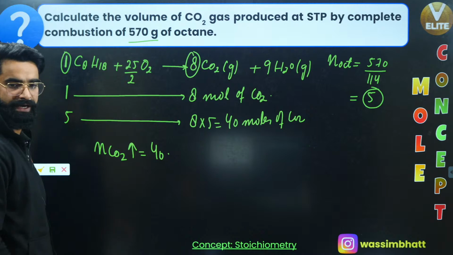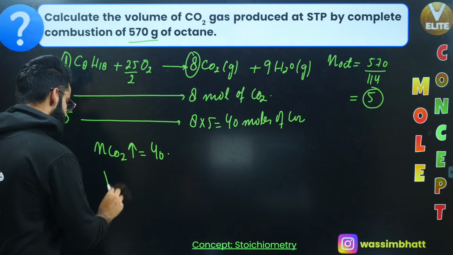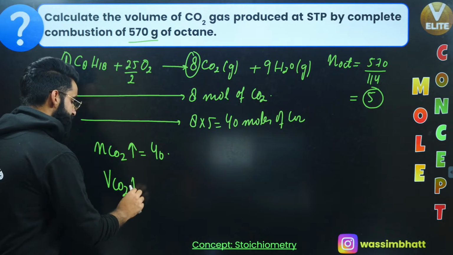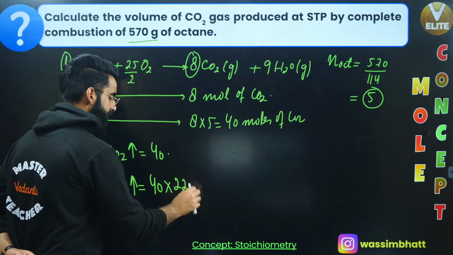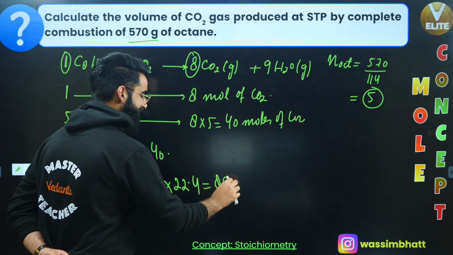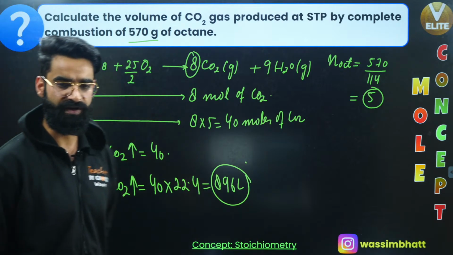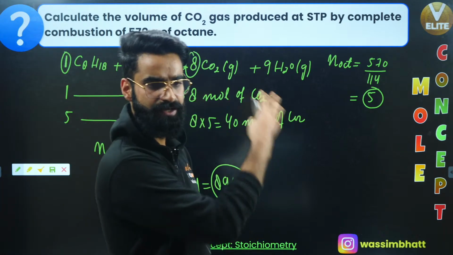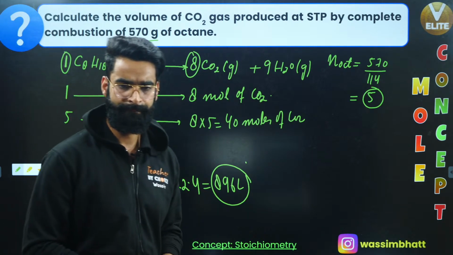But am I supposed to calculate the moles of carbon dioxide liberated? No, I'm supposed to calculate the volume of carbon dioxide liberated. So volume of carbon dioxide liberated will be equal to moles of carbon dioxide liberated multiplied by 22.4. The value comes out to be 896 liters. So basically there are 896 liters of carbon dioxide which are being liberated on doing the combustion of some 570 grams of octane, right?